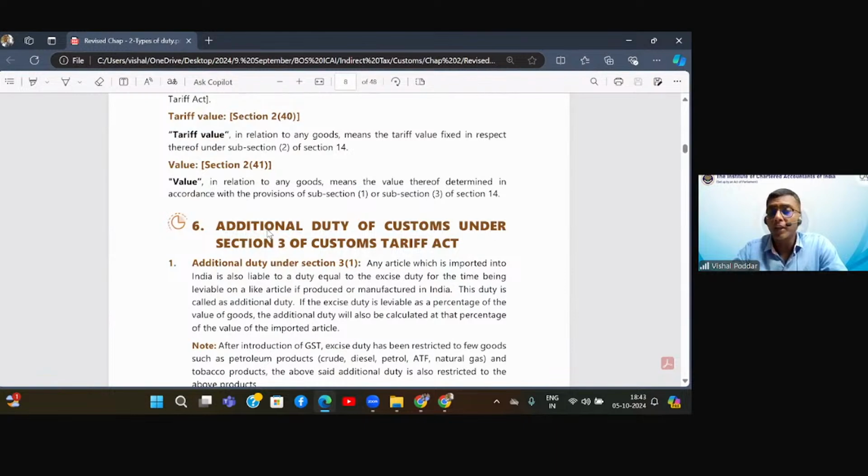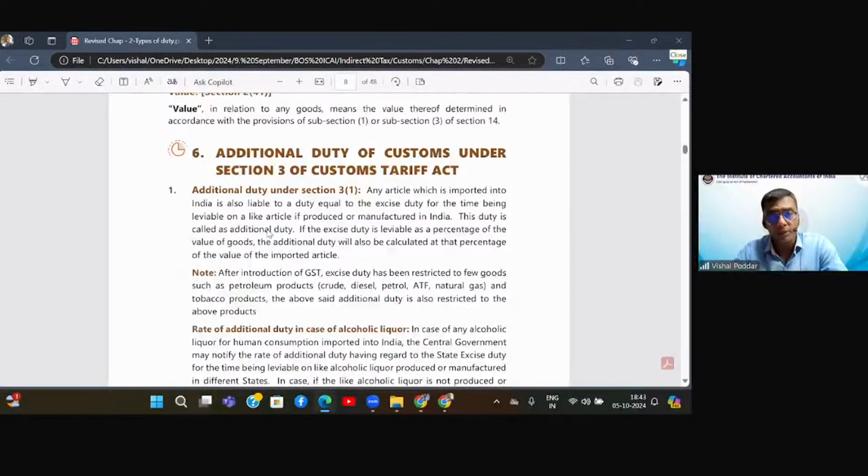Yes, Mamta, there is a time limit for clearance of goods from customs. We'll study that when we go to the customs chapter. It is section 60, where they have given the time limit within which the goods should be cleared. It is 1 year, 2 years, 3 years, depending upon the nature of goods. Plus, if these goods are perishable, this 1 year can even be reduced by the commissioner, depending upon the nature and the life of the perishable goods.